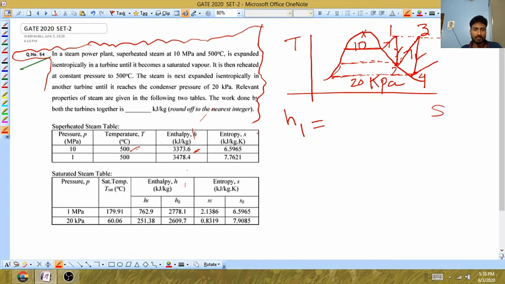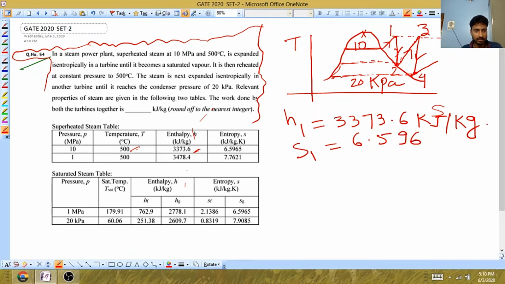The corresponding enthalpy is 3373.6 kilojoule per kg, and the entropy at this point is 6.5965 kilojoule per kg K. And you know that S1 will be equal to S2 because the expansion is going on isentropically. So this value will be the same.